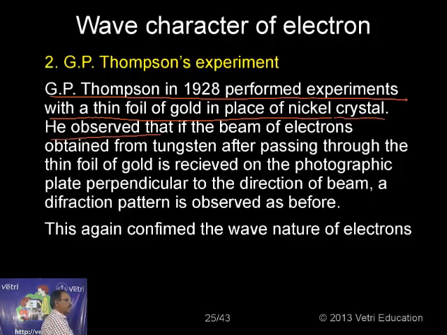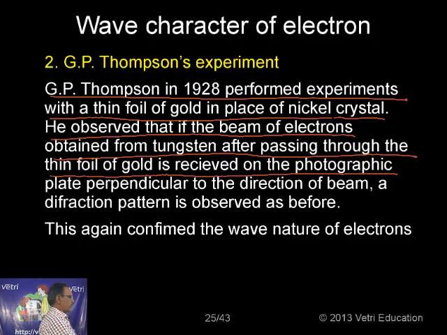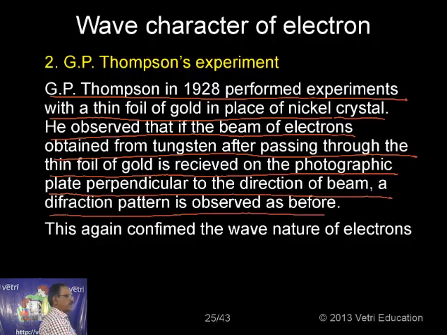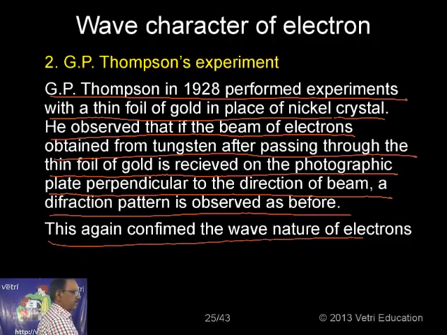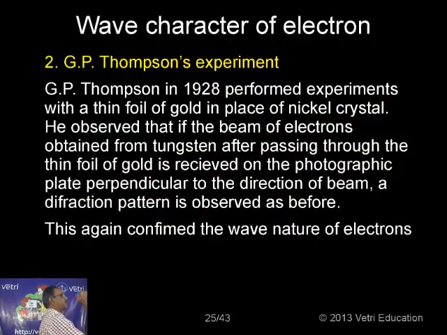He observed that the beam of electrons obtained from tungsten, after passing through the thin foil of gold, was received on the photographic plate perpendicular to the direction of the beam. A diffraction pattern is observed as before, like an X-ray pattern, like Bragg's equation. This again confirms the wave nature of electrons.